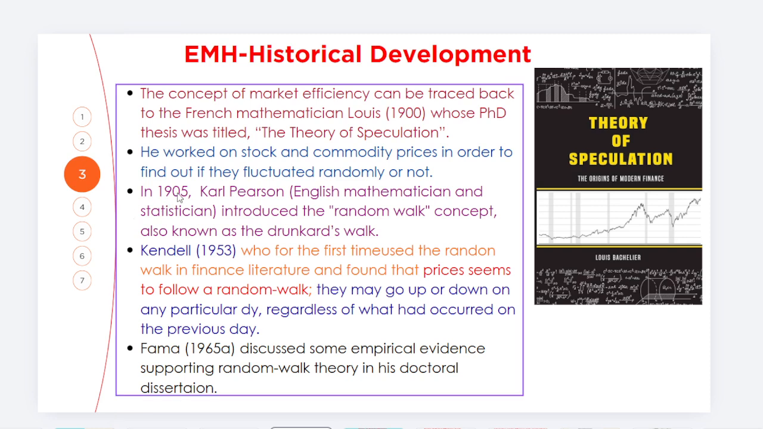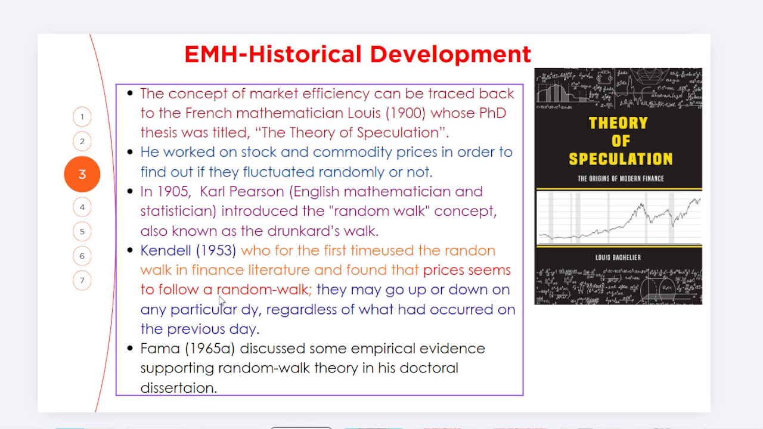Similarly, in 1905, we talk about Karl Pearson, who was an English mathematician and statistician, who introduced the concept of random walk, friends, which is also known as the drunkard walk. For example, someone who has been drinking alcohol, we could not predict the movement of the drunkard. Similarly, that is the challenge. Similarly Kendall in 1953